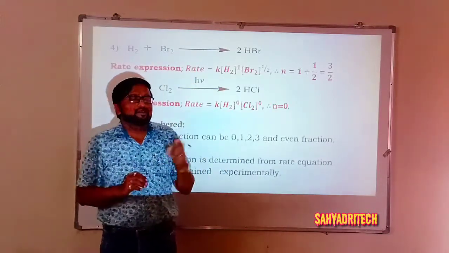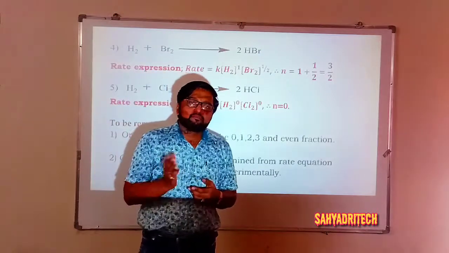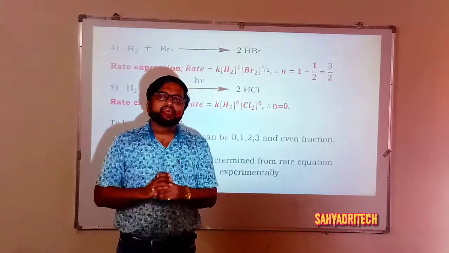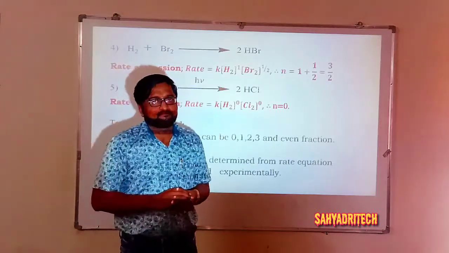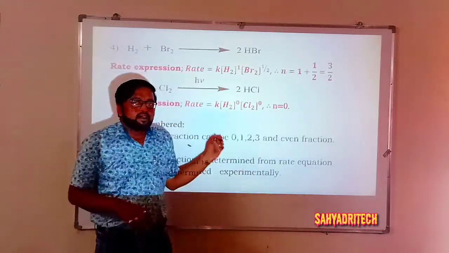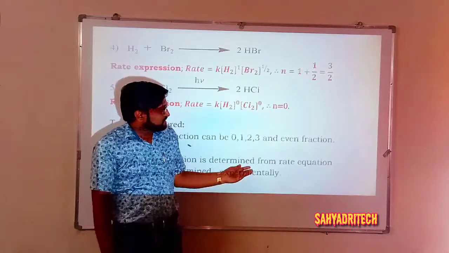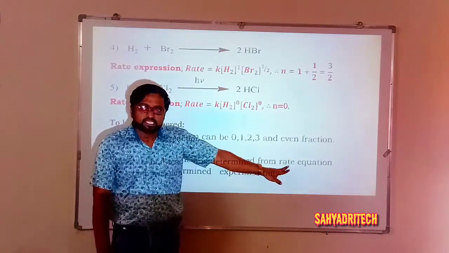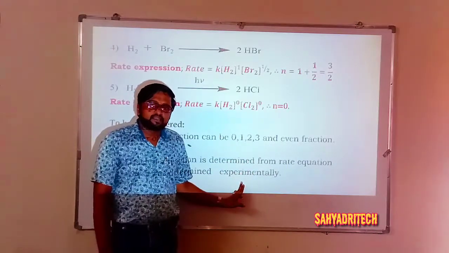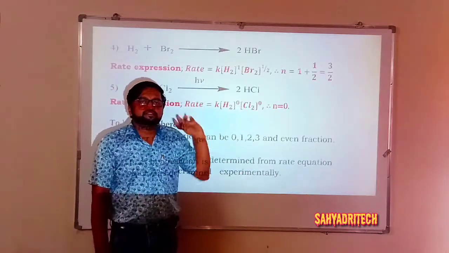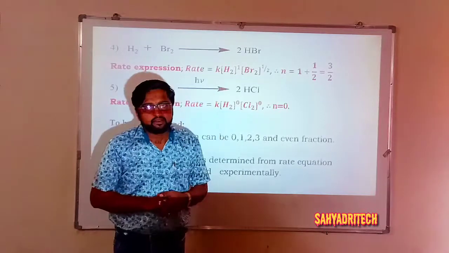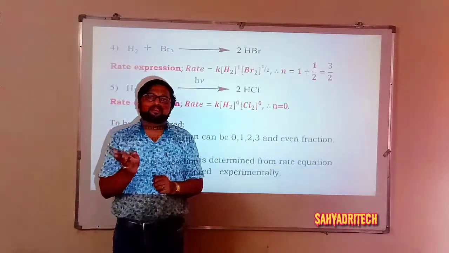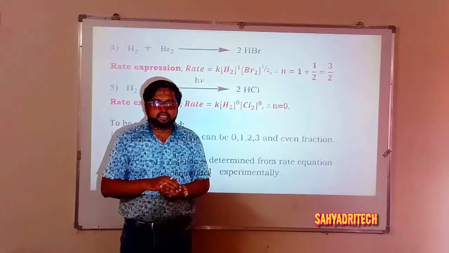Okay. What about molecularity? We said molecularity is a theoretical concept since it just needs a balanced elementary step. But here, order needs what? The rate expression, or I can say rate equation. That rate equation is obtained from experimental data, therefore order is also an experimental quantity. So it is one of the differences between molecularity and order of a reaction.